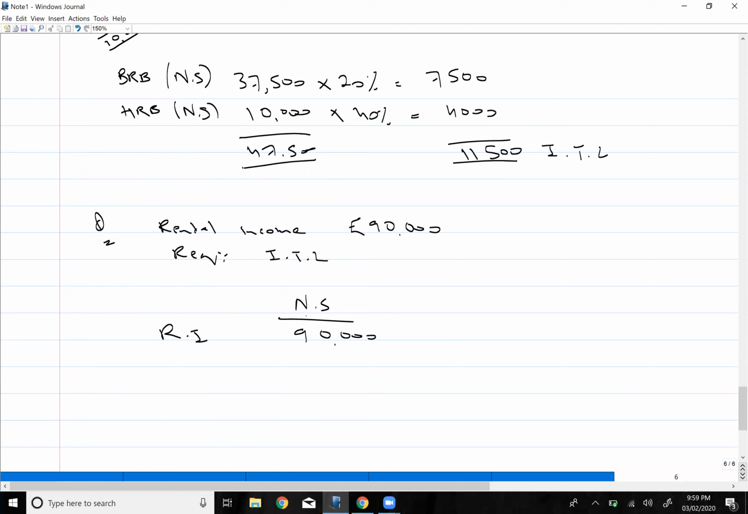Remember, we will be receiving personal allowance. So personal allowance is 12,500. On 12,500, you will not pay any tax. So from this income, you will minus your personal allowance. Whatever income is remaining will be termed as your taxable income, which is going to be 77,500. Now on this income, you have to pay the tax.